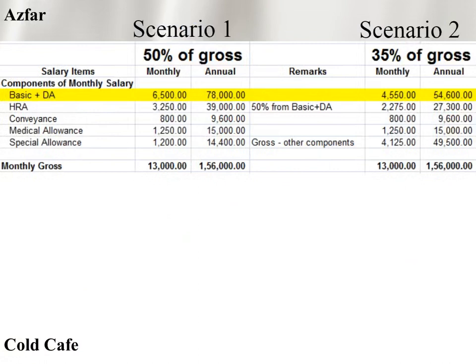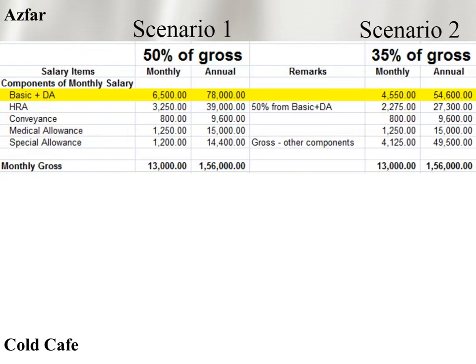The thing I just want to highlight is the second scenario. For example, the same salary of 30,000 is what they will highlight in your gross, but in the second scenario the base changes in your basic plus DA. Just have a look at that. In the first scenario basic plus DA is 6,500. In the second scenario the basic plus DA is only 4,500. The first head changed, the second also changed, and in the final head the special allowance is 1,200 in the first, whereas in the second scenario it is 4,125 rupees. Few changes have been done in the second scenario, but your overall gross salary is certainly the same, 30,000 only.